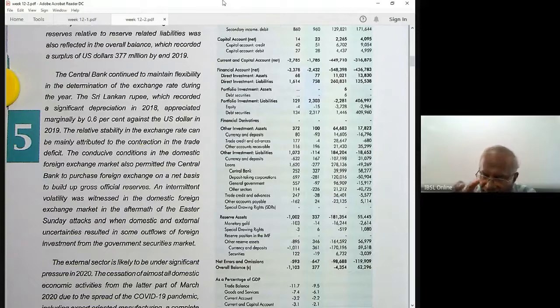Actually, today we are going to discuss the overall BOP account, the various sub-accounts, the current and capital accounts, and their positions. You have to know what the key items under each account are, whether credit or debit. Investments, loans and sales of assets are entered in the financial account, then financial derivatives and other investment assets. You don't need to know every detail, but all the loans are entered in this financial account.